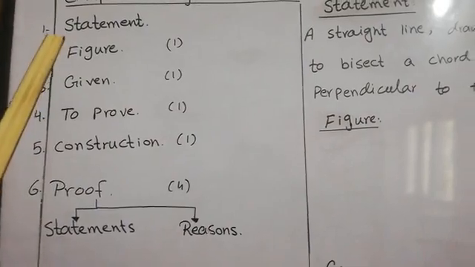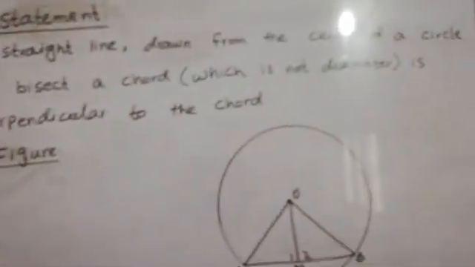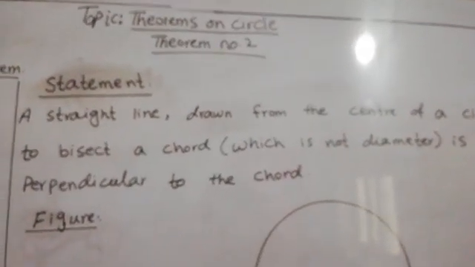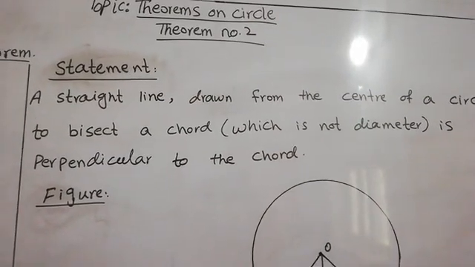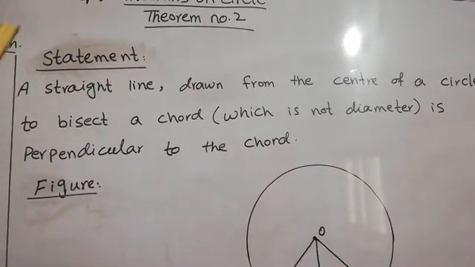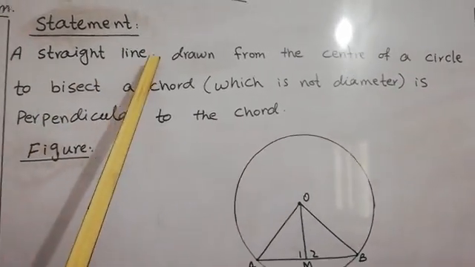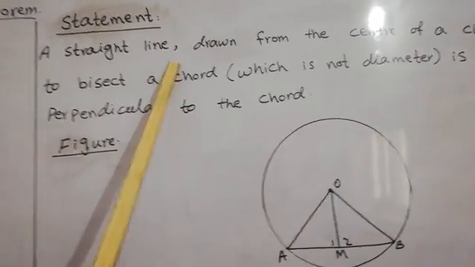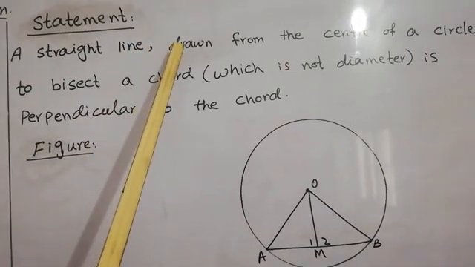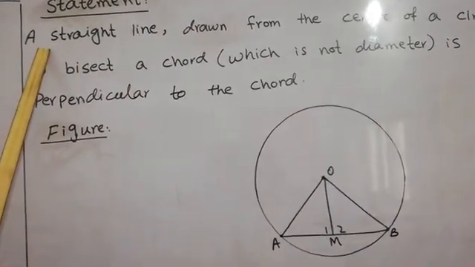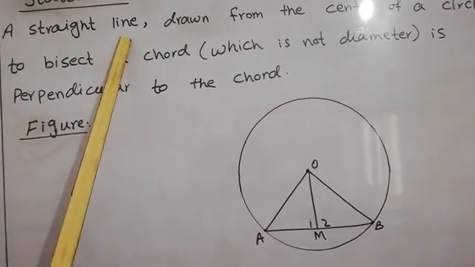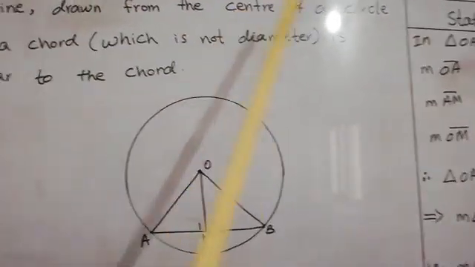Okay, dear students, so now we will start our theorem number 2, chapter number 9 from the PTB book, Punjab Textbook Board, Bahawalpur. The statement which is given to you is: a straight line, comma. Comma means we will pause and then move on. First thing is that a straight line drawn from the center of a circle.